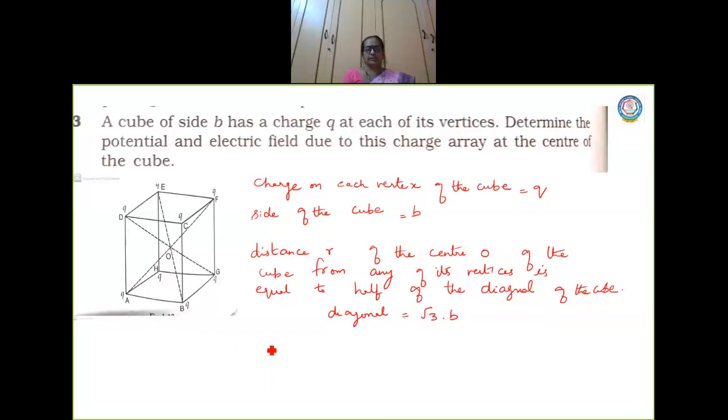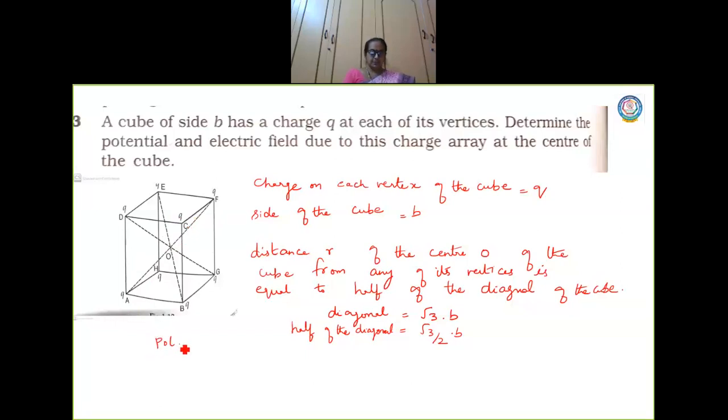But I don't want the diagonal, because I take the charge from here to the center. Diagonal is the full length, but I want only the half length. So half of the diagonal is root 3 by 2 into b, right? That is what I have written. Distance r of the center of the cube from any of its vertices is equal to half of the diagonal of the cube. Now, let me calculate the potential.